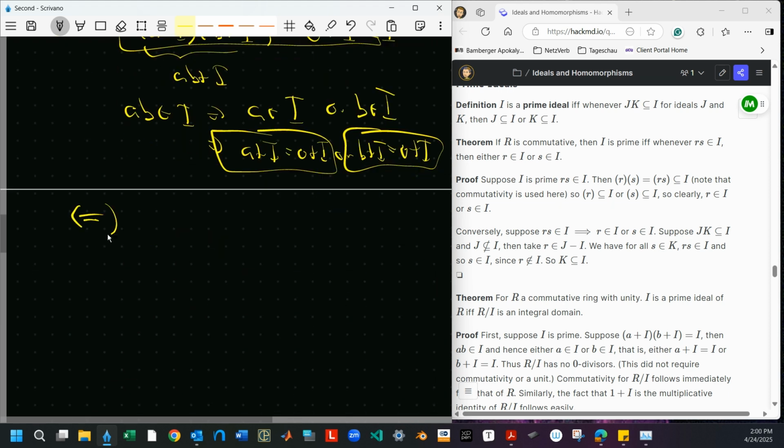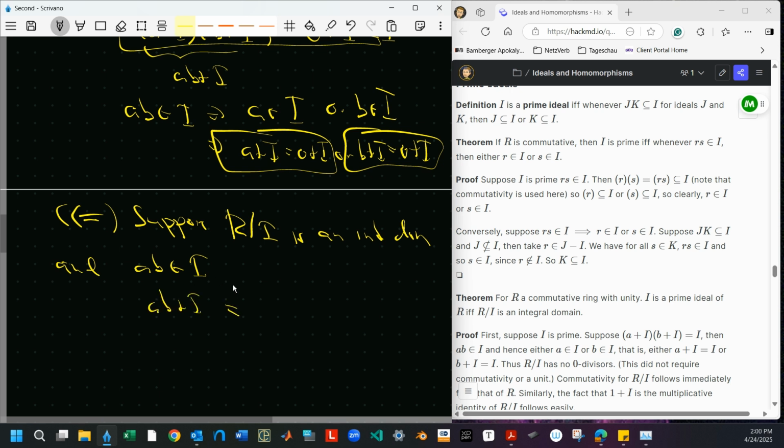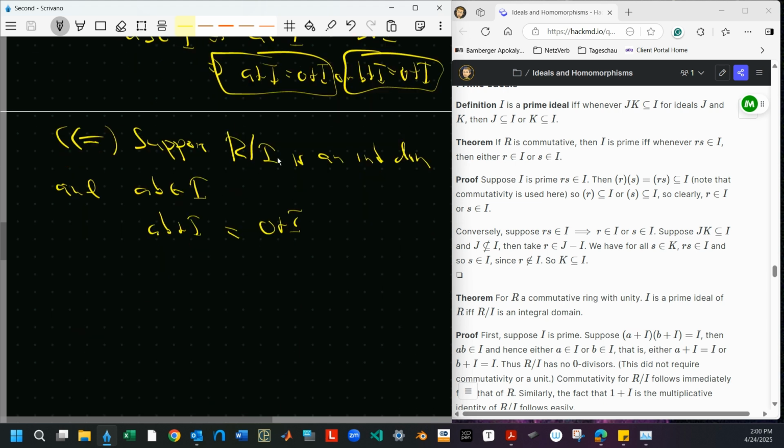And in the other direction, suppose R mod I is an integral domain, and AB is an element of I. Then what does that tell me? It tells me that AB plus I equals 0 plus I, which is the 0 in the quotient structure. But on the other hand, this is A plus I times B plus I equals 0 plus I.